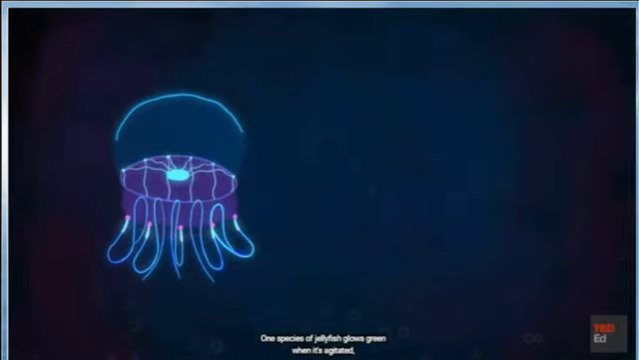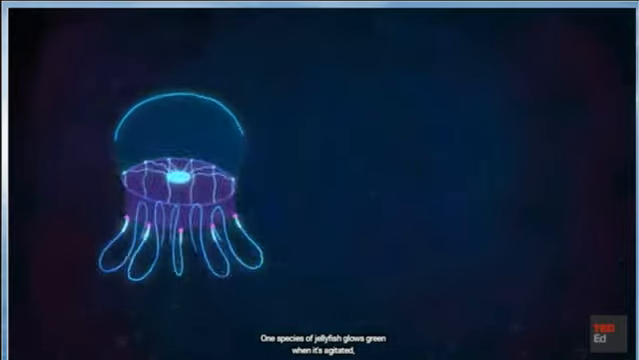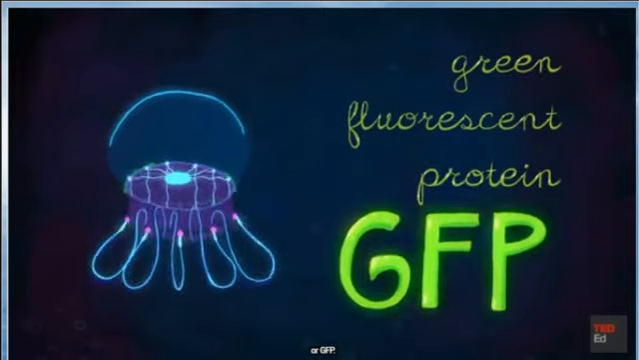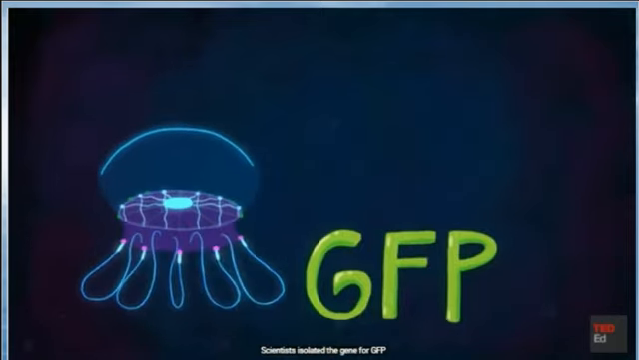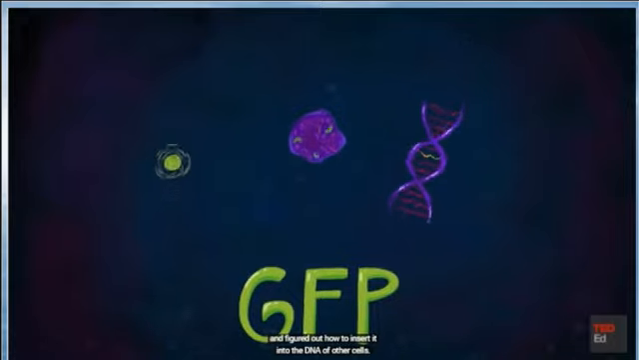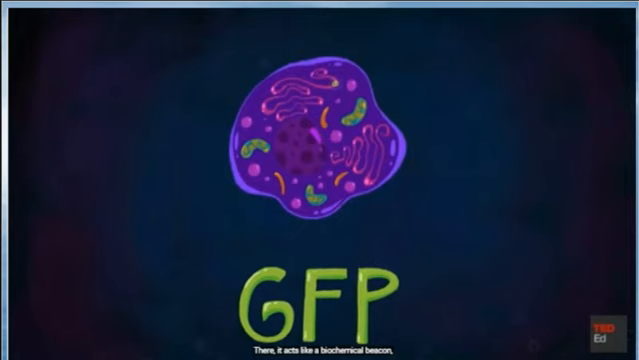One species of jellyfish glows green when it's agitated, mostly thanks to a biofluorescent compound called green fluorescent protein, or GFP. Scientists isolated the gene for GFP and figured out how to insert it into the DNA of other cells. There, it acts like a biochemical beacon, marking genetic modifications or revealing the path of critical molecules.